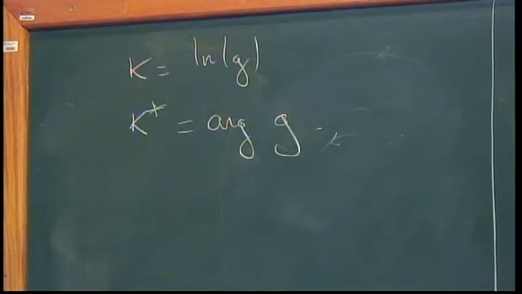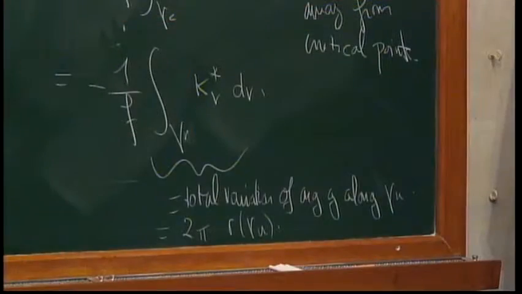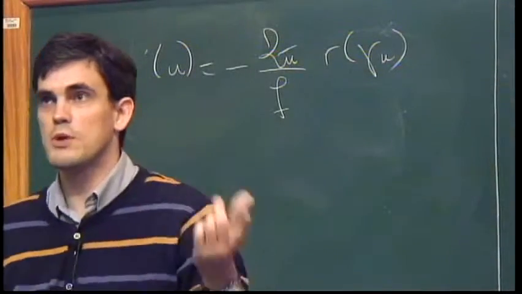So what I have proved here is that h prime of u is 2 pi times the rotation number of gamma u. I forgot to put minus 1 over f here. Okay? So that we know this, but this holds only in between two critical points of the height.